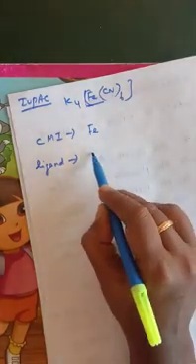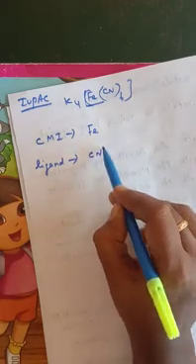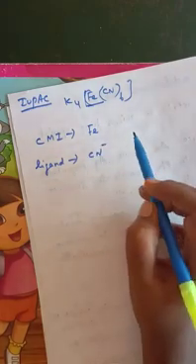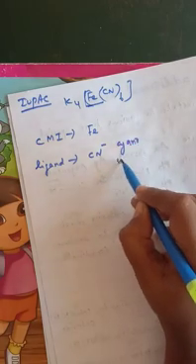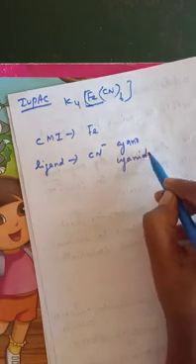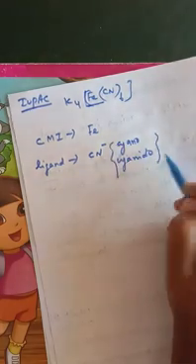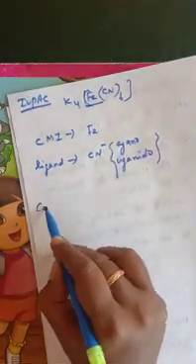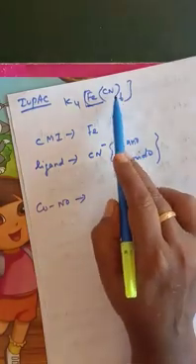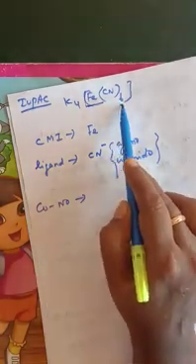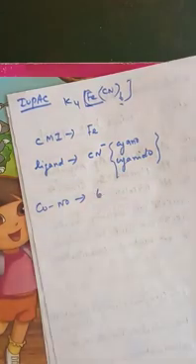So I am writing here CN, but it is a negative ligand, that is why I am writing CN minus. This will be pronounced as cyano or else cyanido. Any one name you can write, cyano or cyanido. And then, what is the coordination number? See here, the number at the bottom of the ligand, that is the coordination number, which is 6.